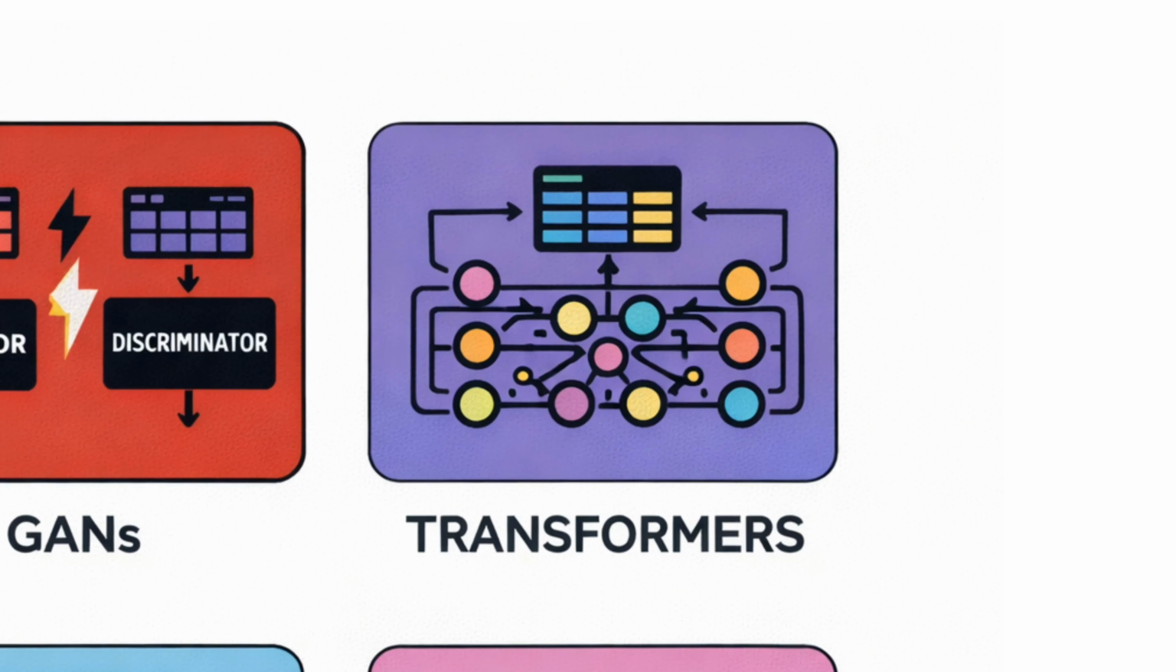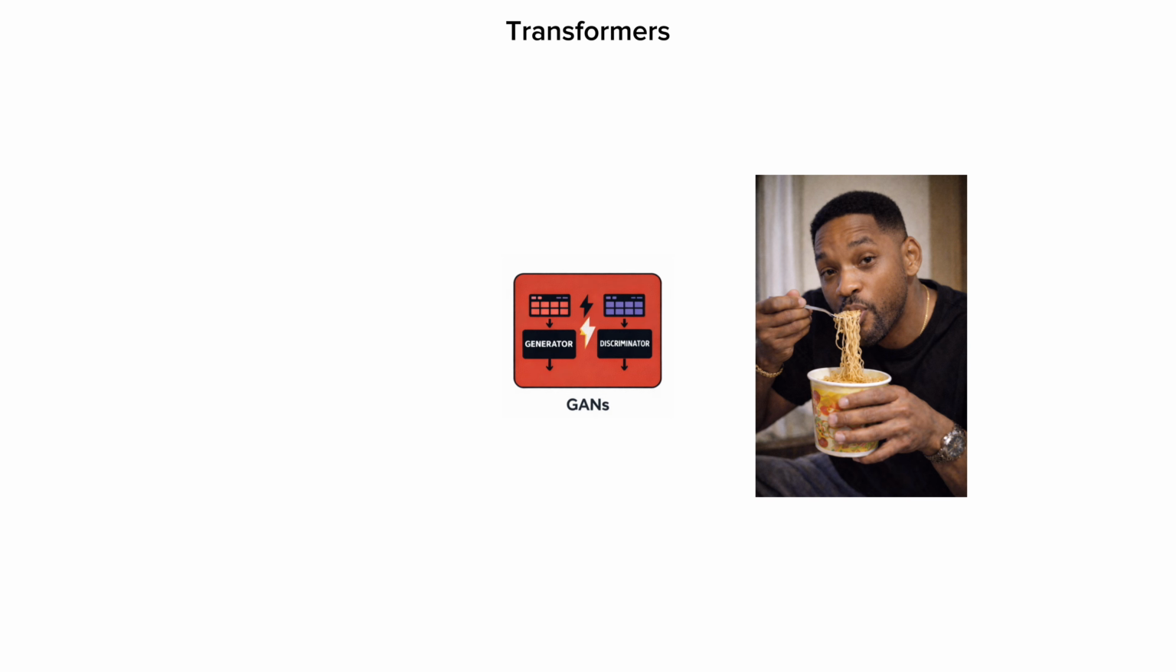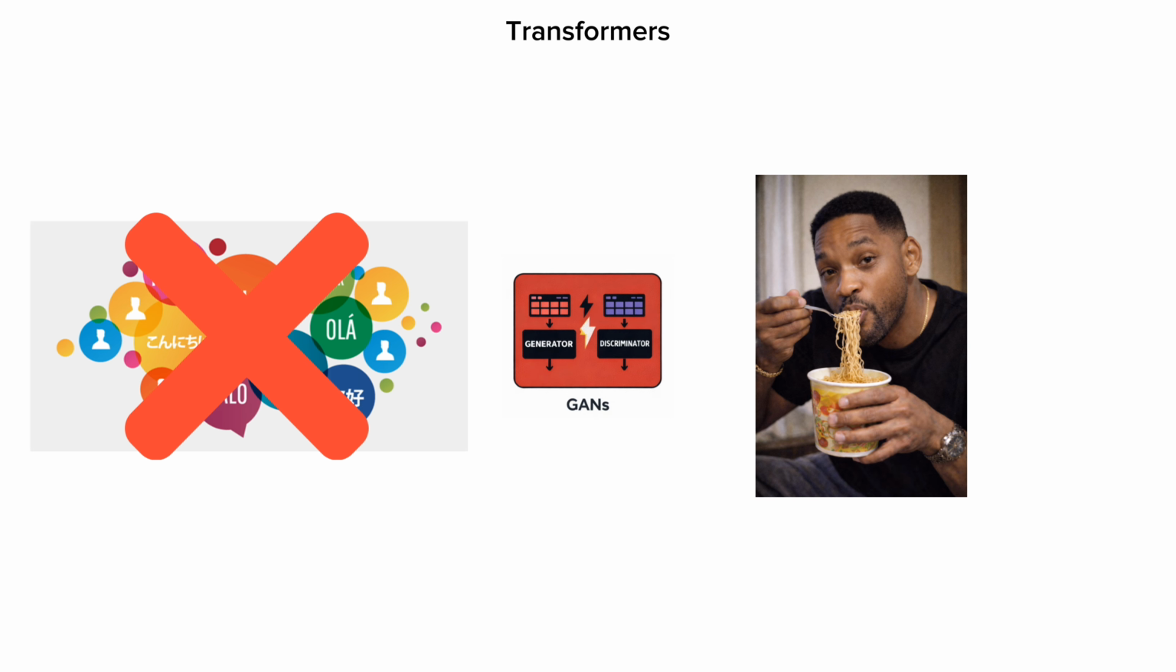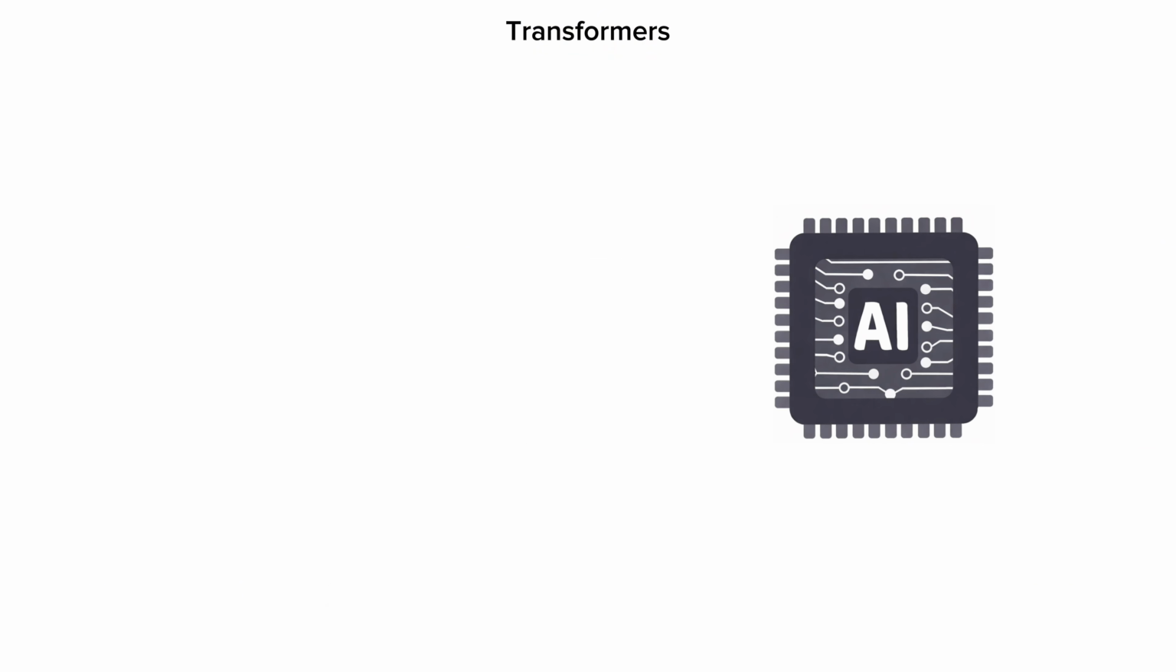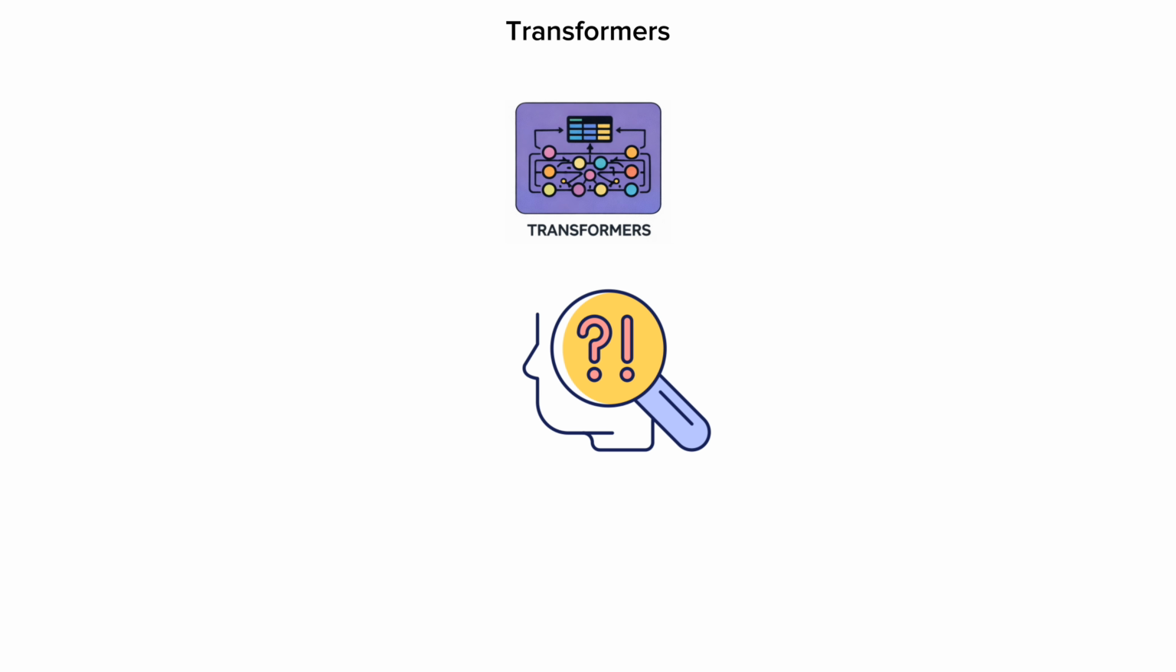Transformers, large language models. GANs are great for images, but terrible for language. For that, we needed transformers. This is the T in GPT. Before transformers, AI read sentences word by word, often forgetting the beginning of a sentence by the time it reached the end. Transformers use a mechanism called self-attention.